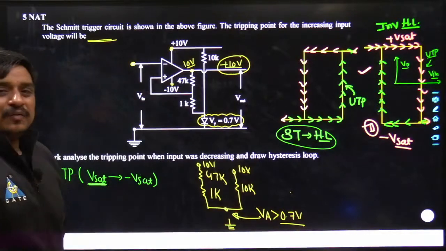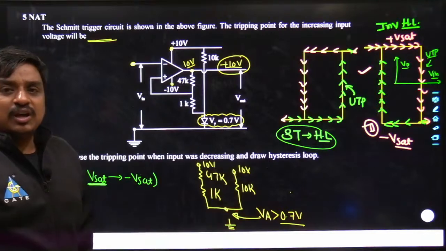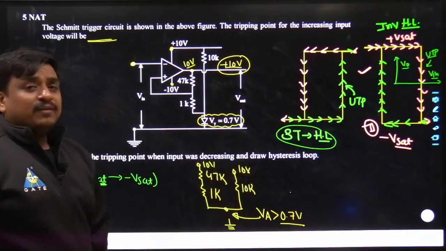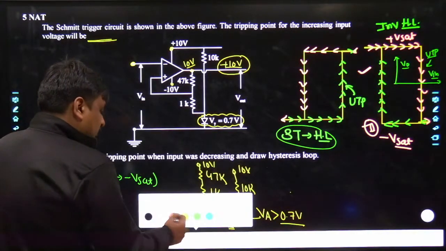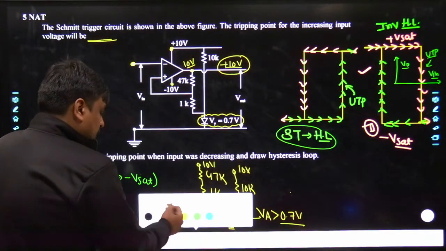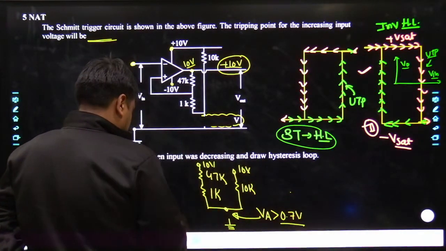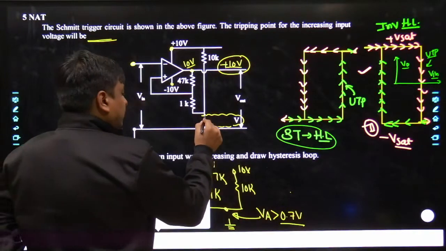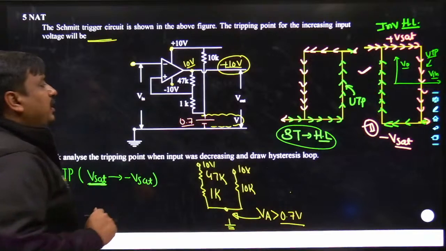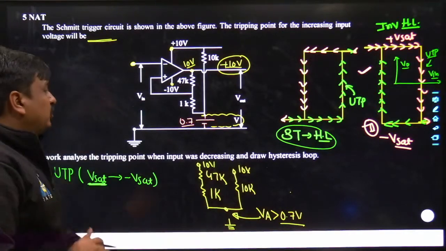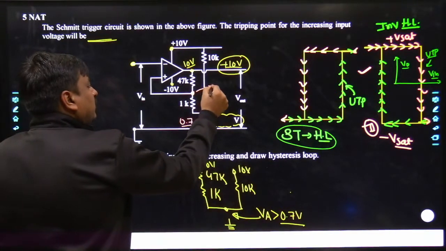What does that mean? That means you need not worry, this diode is on, and if the diode is on, by default you can replace this diode with a battery of 0.7 volt. So let me do that. Here it has just been replaced with the battery of 0.7 volt. Nobody should make any mistake, it has to be replaced with 0.7. So easily you would be able to get the value of V plus.